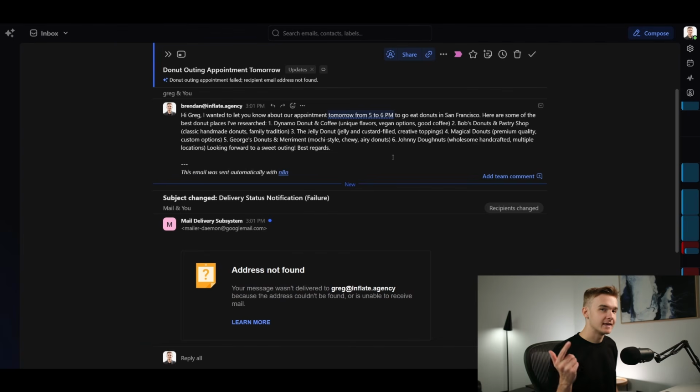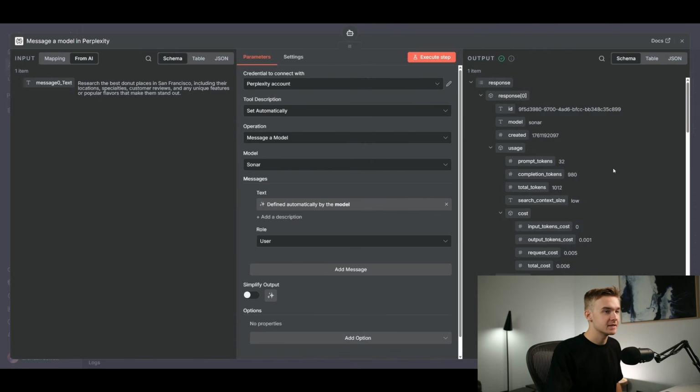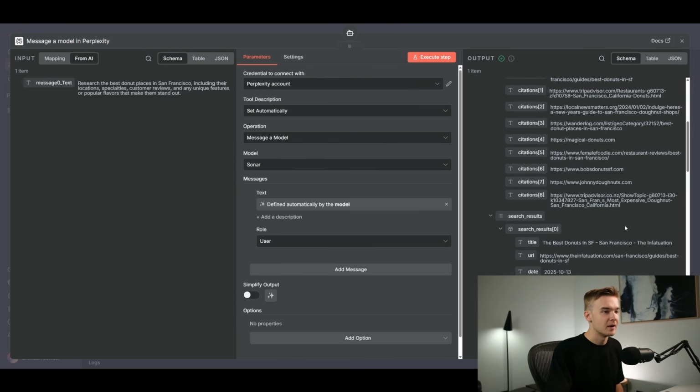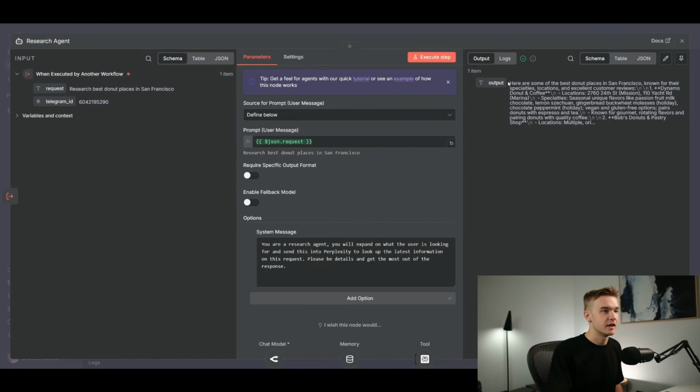And this right here is the email that it also sent off to Greg as well, telling him that we've got an appointment tomorrow from 5 to 6 p.m. to go eat donuts in San Francisco. And here are some of the best places that it has researched and found as well. And if we have a look at the actual research agent and look at Perplexity, you'll see all the research that it did here, and you'll see that it's got some articles that it read through. You'll see that it's got a lot of articles that it went through with the best donuts in San Francisco, a bunch of other articles here, as well as everything that it did research on that went back to the research agent and sent through a bunch of different locations that we could go to, which was obviously emailed to Greg as well. So there we have it.